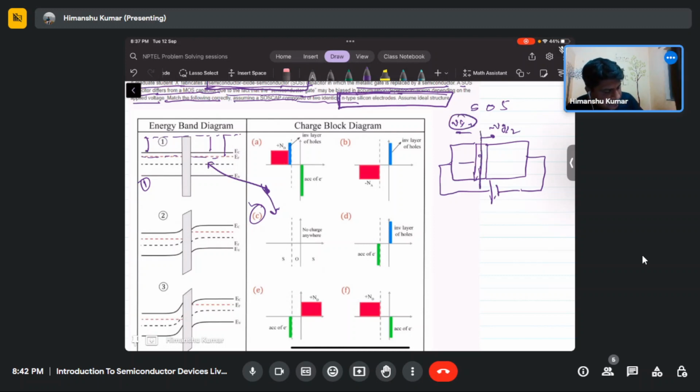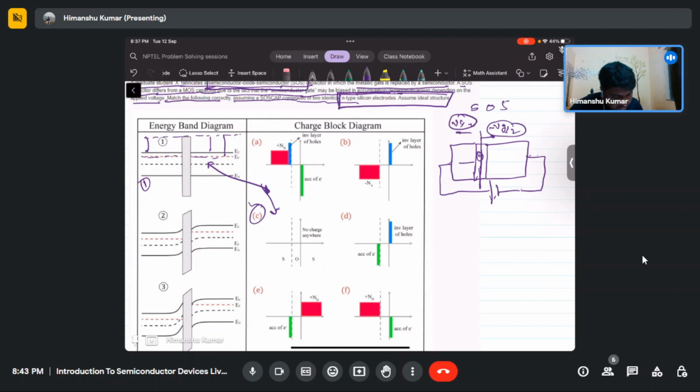Here the semiconductor is applied a negative gate voltage with respect to this symmetry point. So the voltage at this one will be larger compared to this. That means from the semiconductor to the oxide, there will be a positive voltage applied.